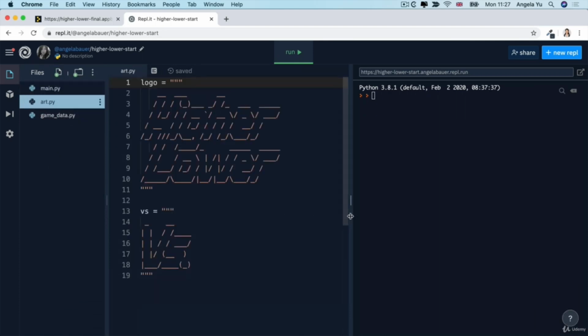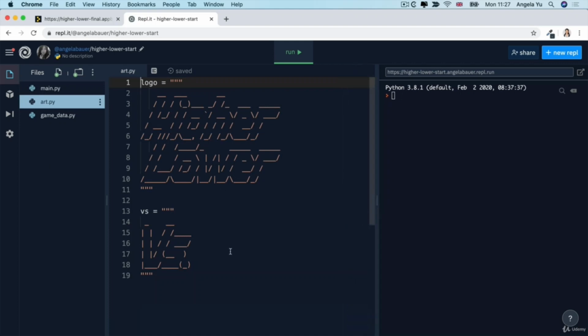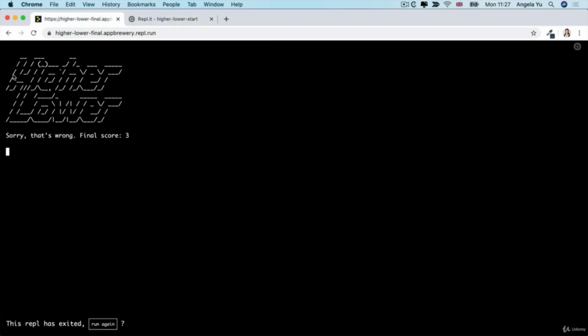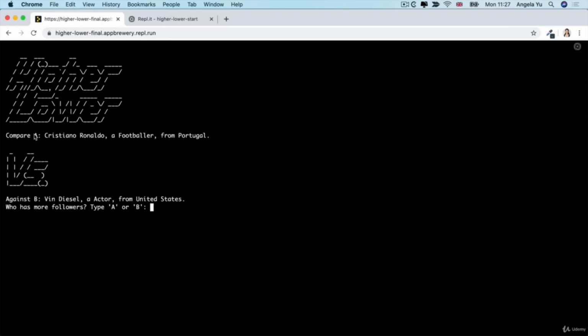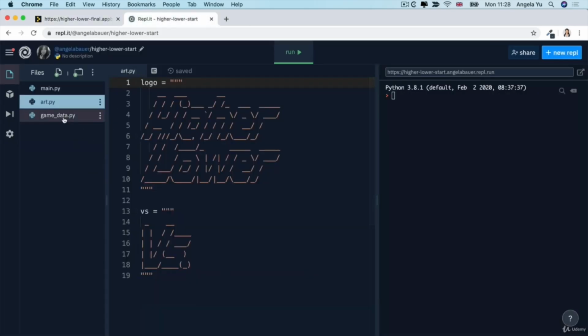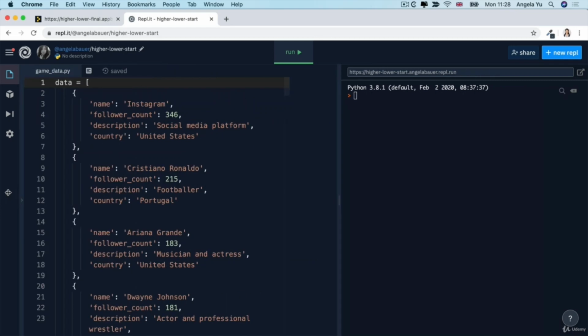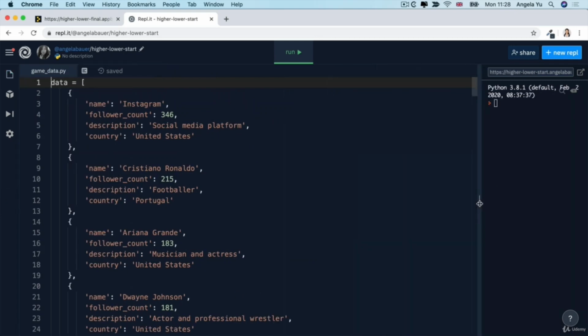One is the art.py that contains the logo and the versus symbol that shows up when it asks you to compare. So compare A, Cristiano Ronaldo versus B, Vin Diesel. And these are the art that you're going to display. And finally, and probably most importantly, there is a file called game data. Now, game data only contains a single variable. It's a list of dictionary entries.